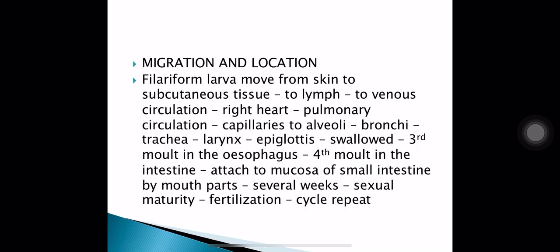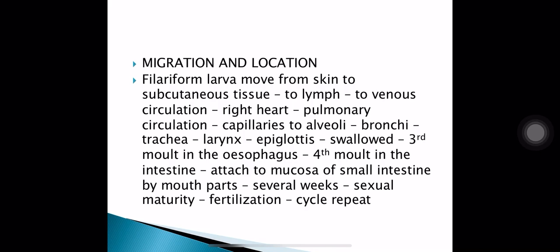After entering the circulation, migration and location takes place. The filariform larvae move from the skin to the subcutaneous tissue, from there to the lymph, to the venous circulation, to the right heart, pulmonary circulation, capillaries, from there to the alveoli, to the bronchi, trachea, larynx, then through the epiglottis.